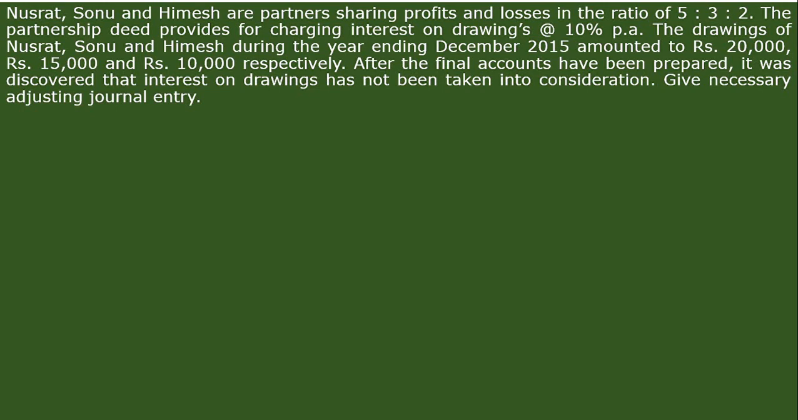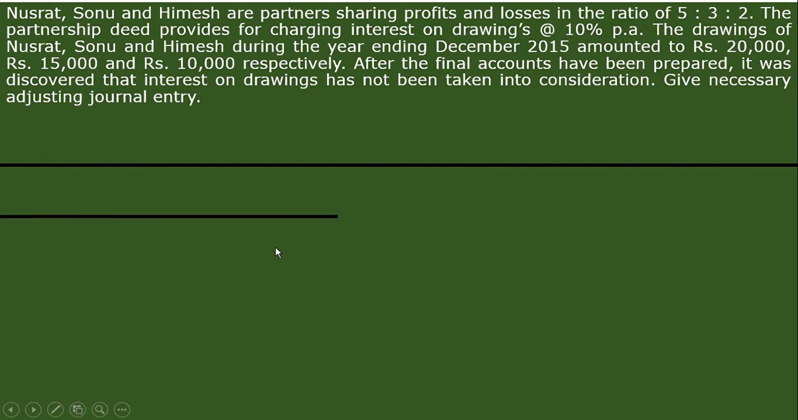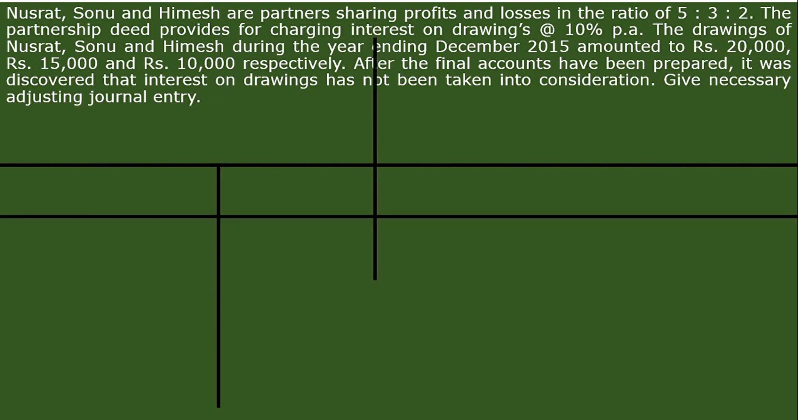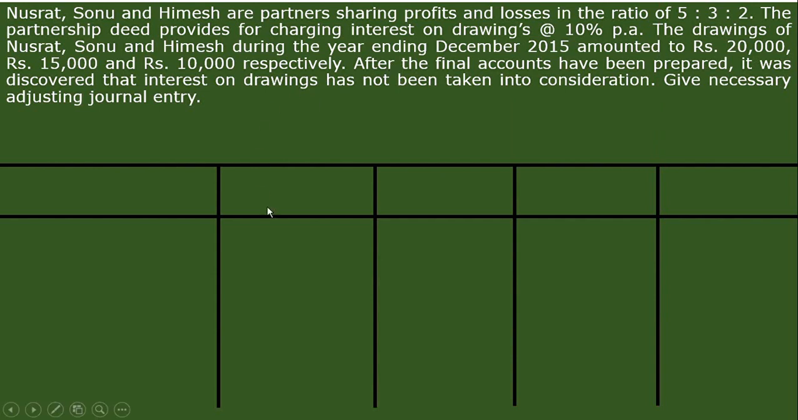So let us see. First we have to make the format. Divide that whole matter into these parts. In this regard, you have to keep in mind we have to make one extra column beyond the number of partners. For example, in this question we have three partners and one extra column.